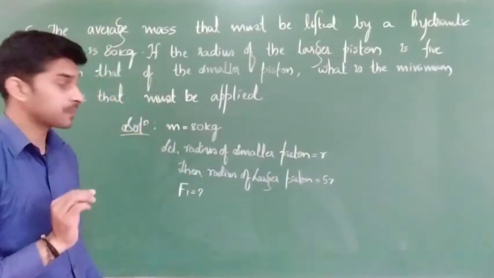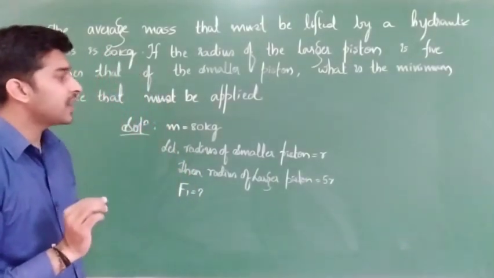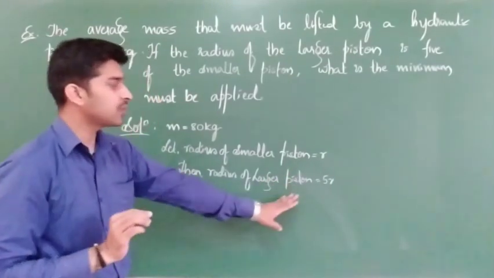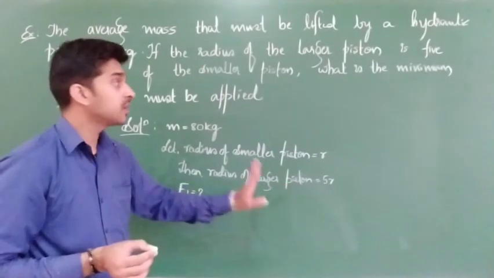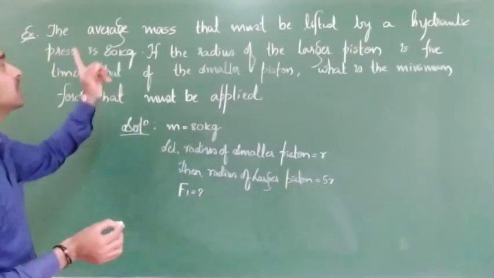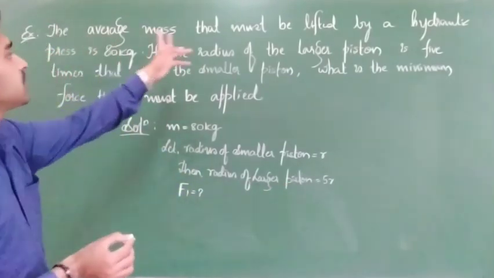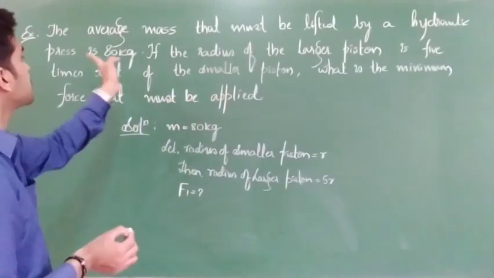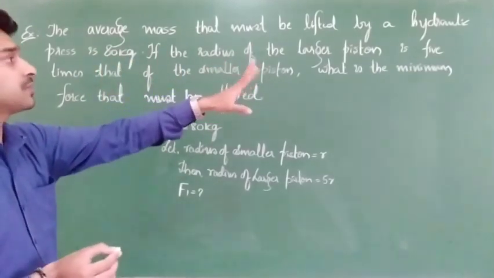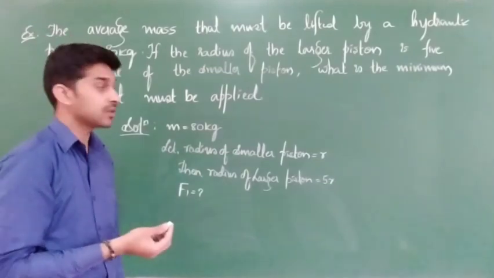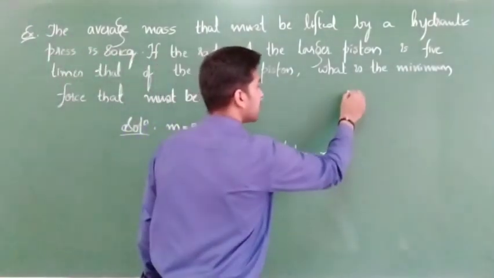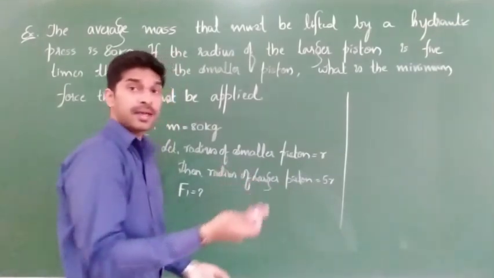You may have a doubt, sir, they had given only the radius. What about the area? The radius of the smaller piston is given, which means it is a circular piston. So what is the area? Pi r square. Correct?